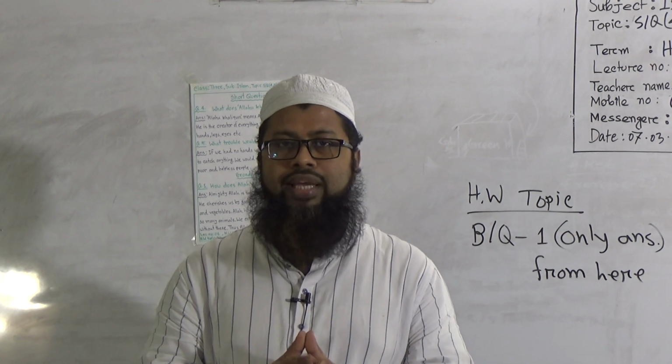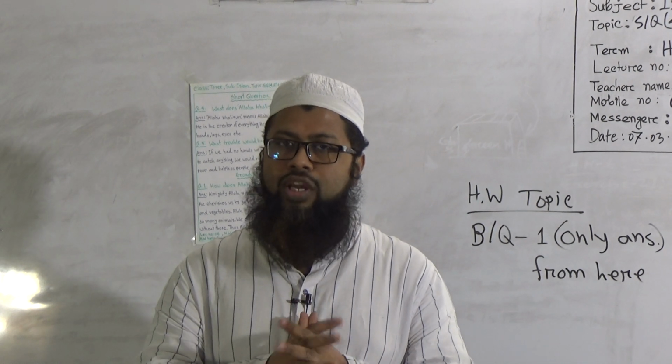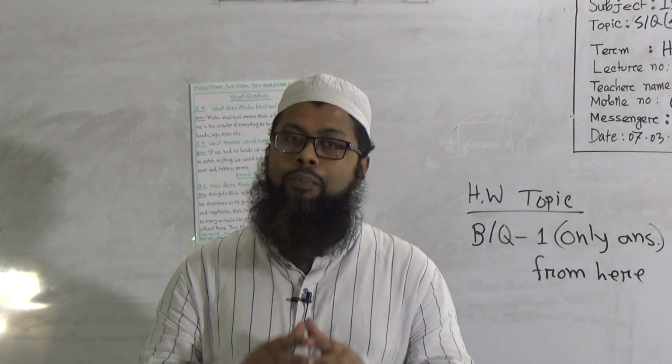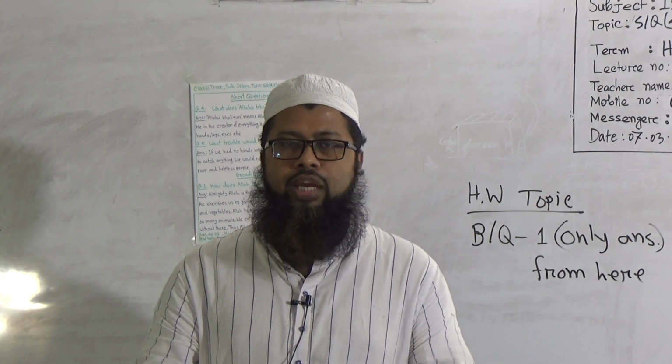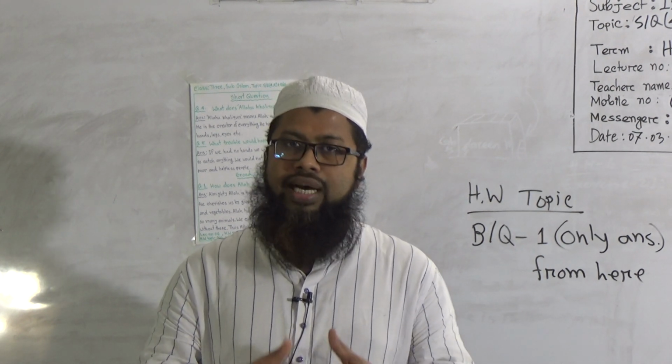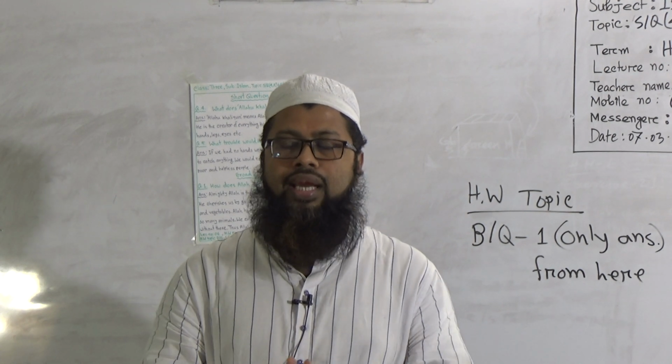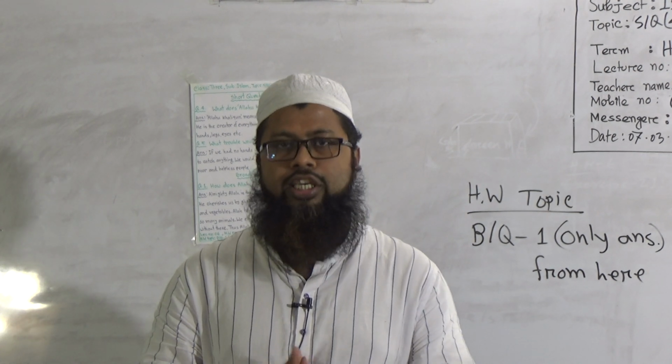So human beings and all living beings live by taking all of these things. Without taking these, they cannot live in this world. Thus, Almighty Allah is cherishing us.